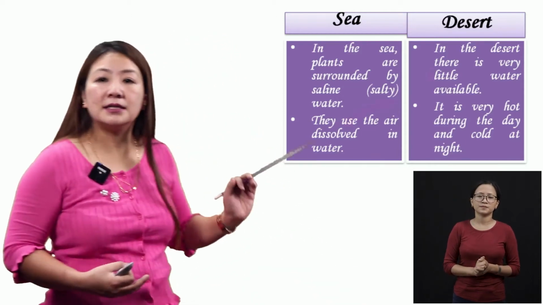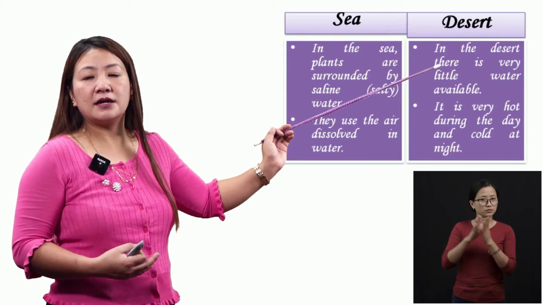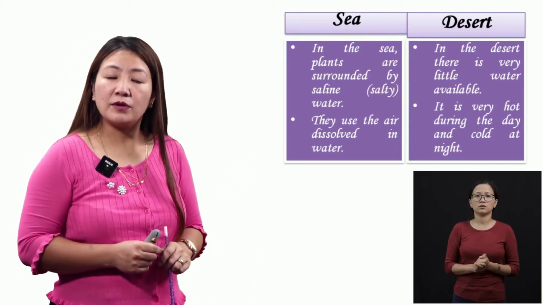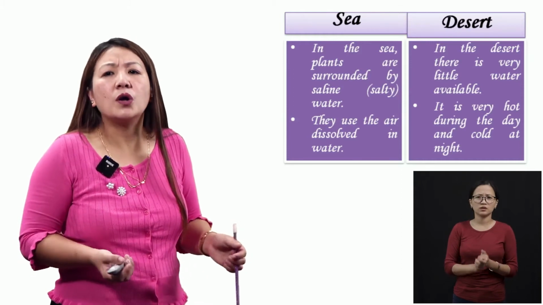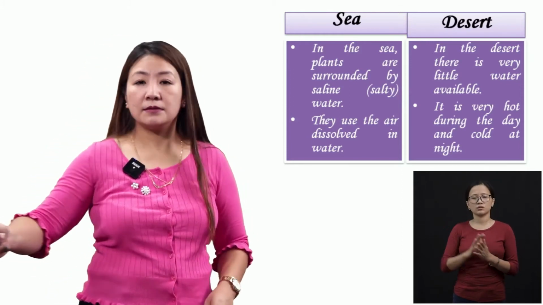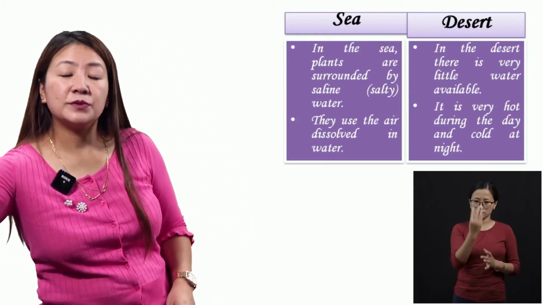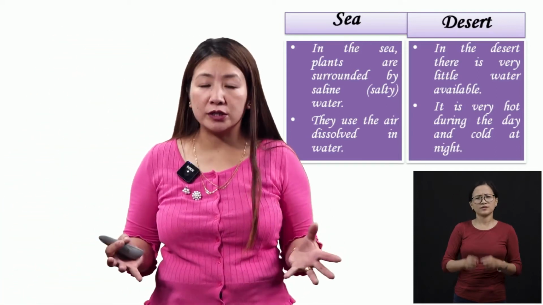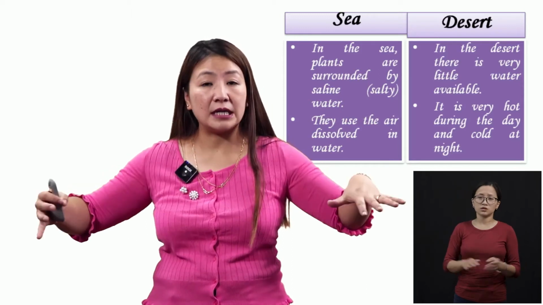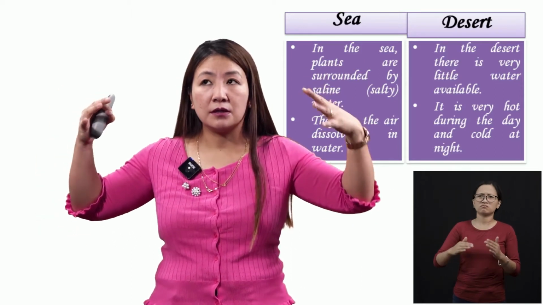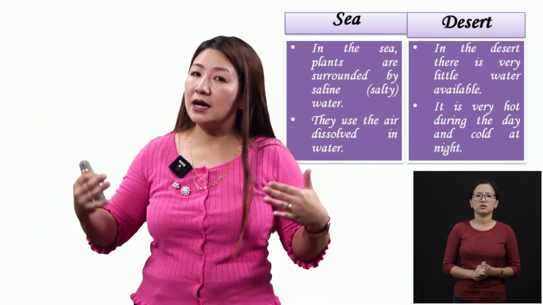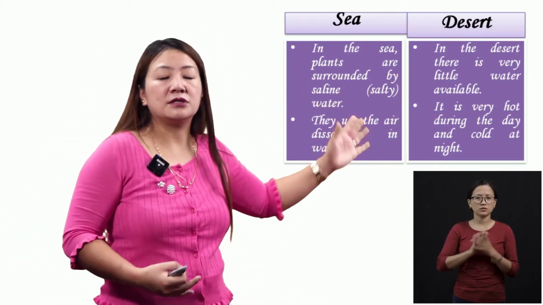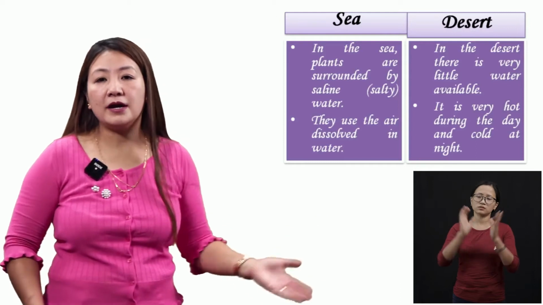Okay? And in the desert, there is very little water. Yes or no? There is only very little water available. It is very hot during the day and cold at night. Yes, during the daytime in the desert, it is very hot because it is full of sand, isn't it? No shade. So it is very hot during the day, and at night it is very cold. The climatic conditions are also very different, right?